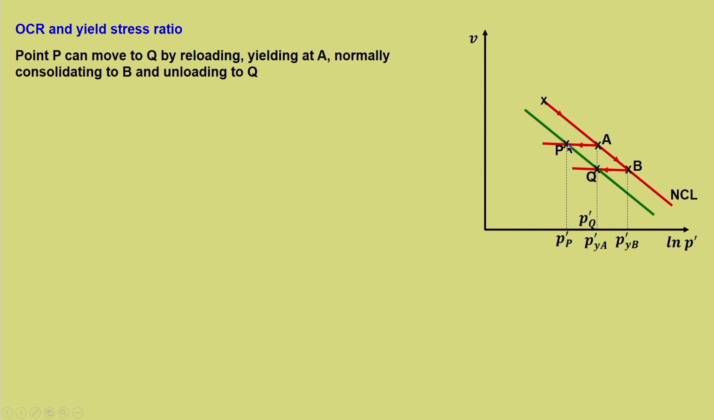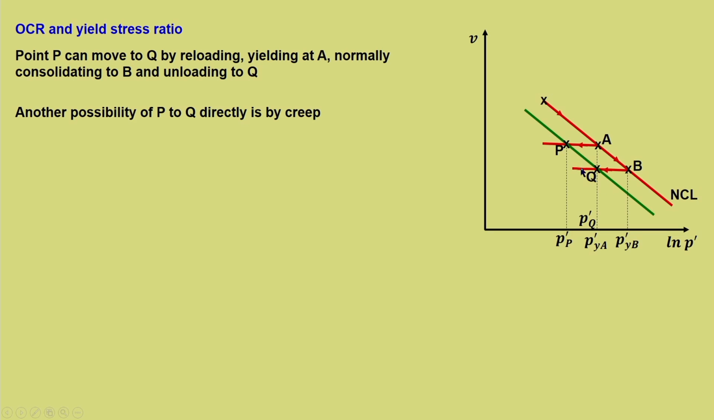I mean to say, if point P has to reach Q, what is the normal route that it follows? It has to reload to A. So, that is what is written here, and further it is again yielding at A, and then it moves towards B, and on unloading it reaches the condition of Q. But there is another possibility of P moving to Q, and that is by creep.